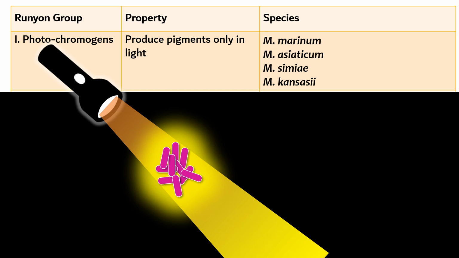So how do we remember all the four organisms? For this group, the mnemonic is MASK, mask, so that you can easily remember Mycobacterium marinum, Mycobacterium asiaticum, Mycobacterium simiae, and Mycobacterium kansasii. We are done.